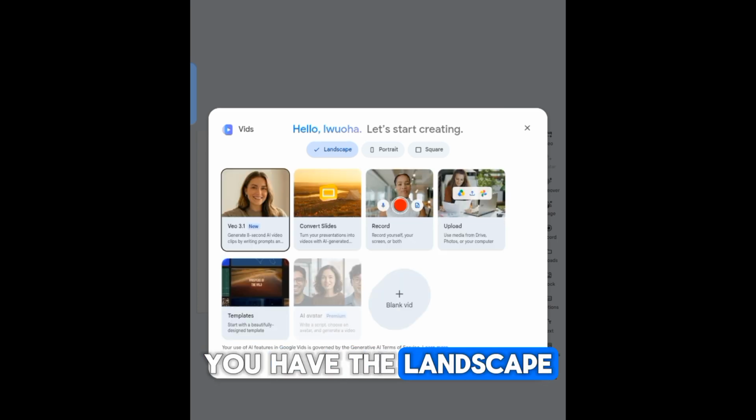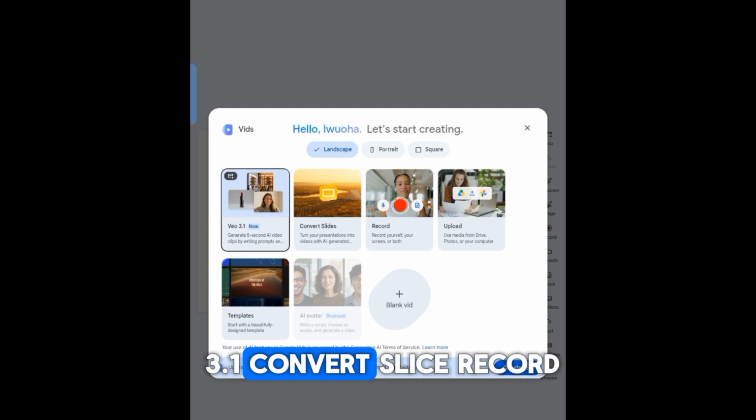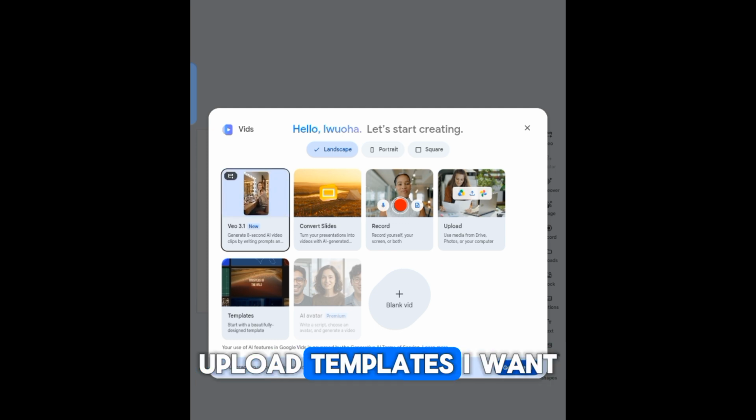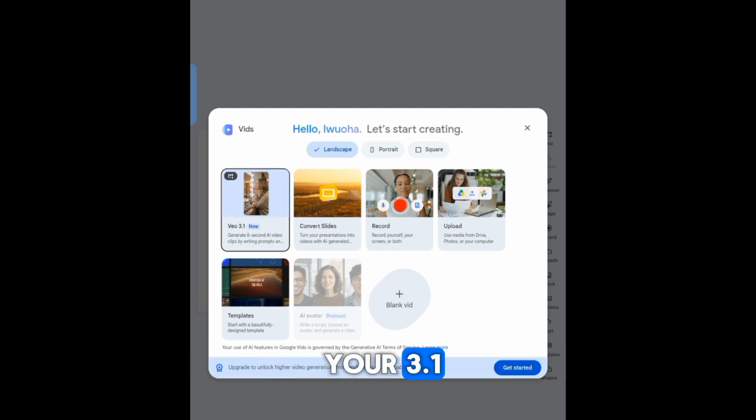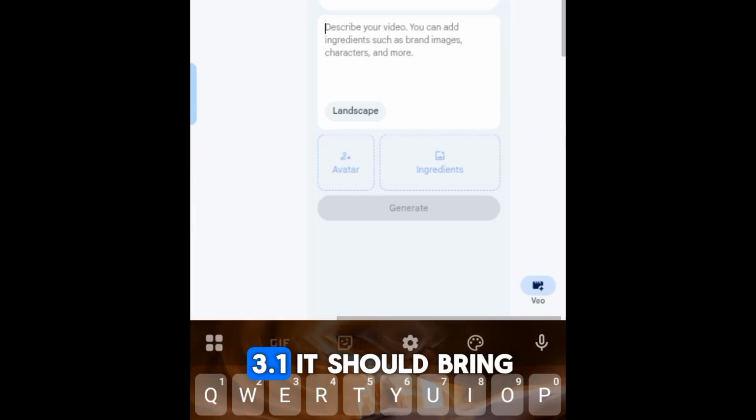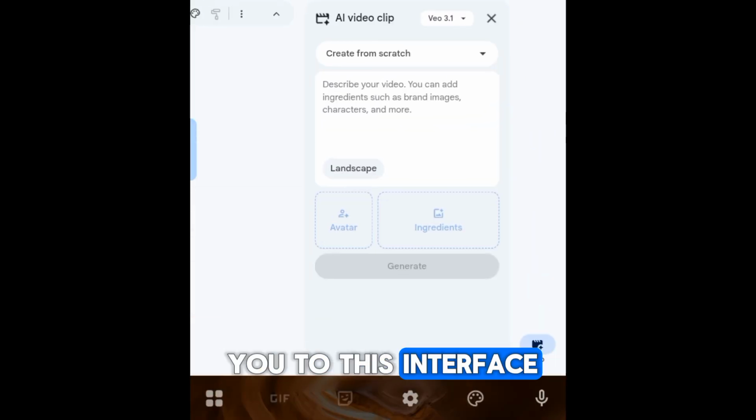You have the landscape, you have the portrait, you have the square. Then you have your 3.1, convert slides, record, upload, templates. I want you to click on view 3.1. When you click on view 3.1, it will bring you to this interface.